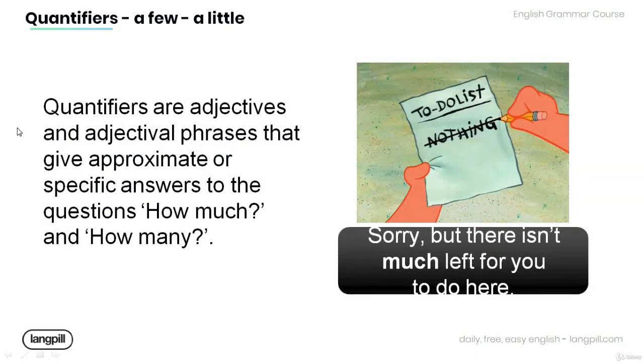Now, quantifiers are adjectives and adverbial phrases that give approximate or specific answers to the questions how much and how many. Have a look at the example over here. Sorry, but there isn't much left for you to do here. The word much in the sentence is a quantifier, and it tells us how much work is left to do.